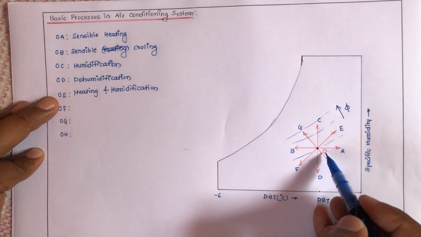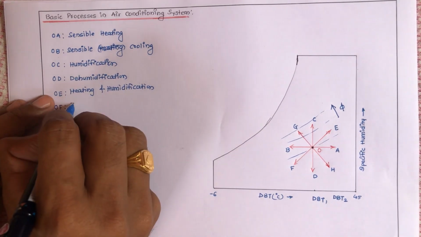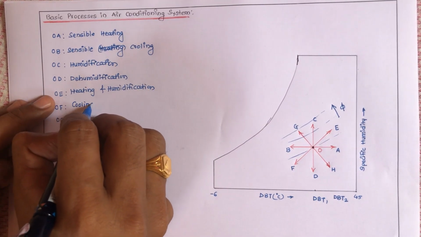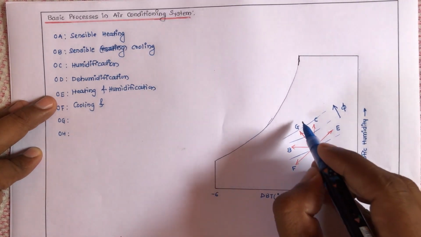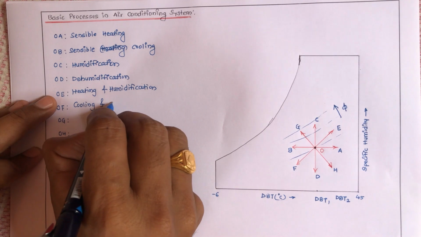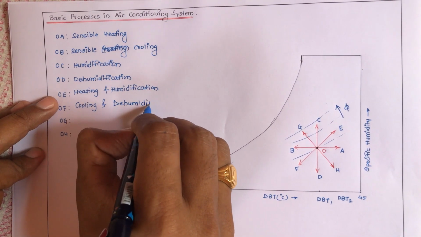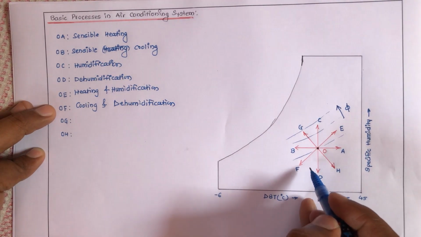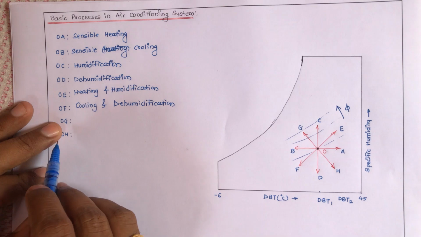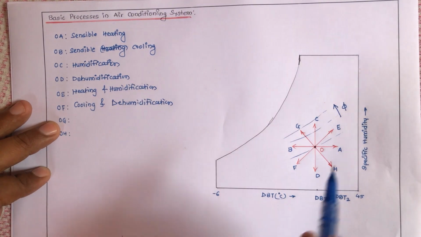Similarly, refer OF. If I compare the temperature, temperature goes on decreasing, hence I can write cooling. And what will happen to humidity? Relative humidity also goes on decreasing. That's why I can write dehumidification. Means for process OF, what can I say? Cooling and dehumidification.